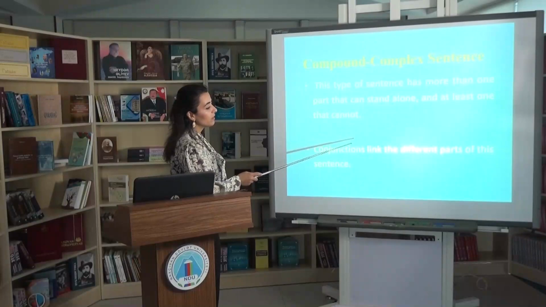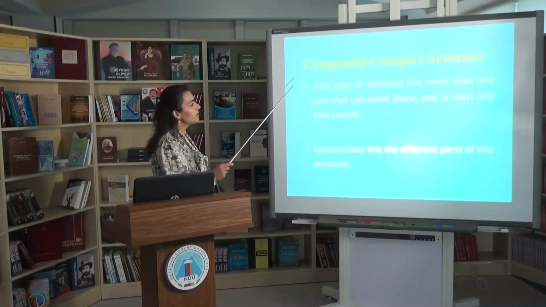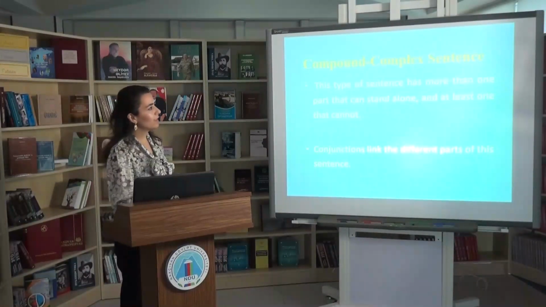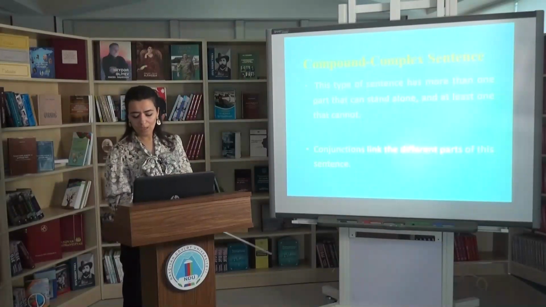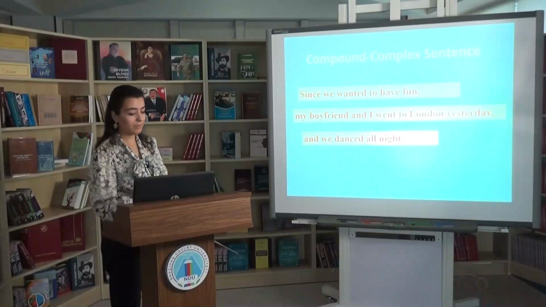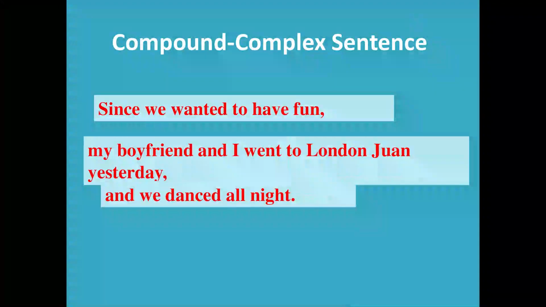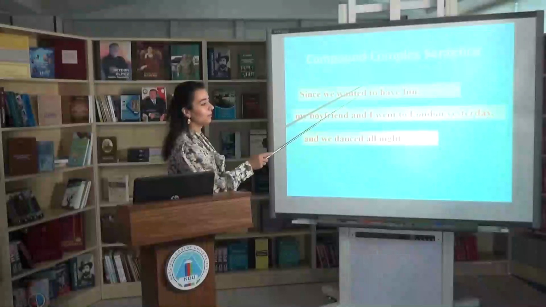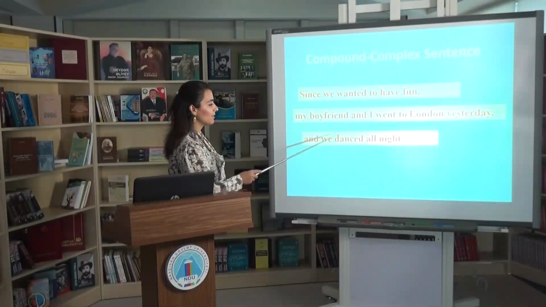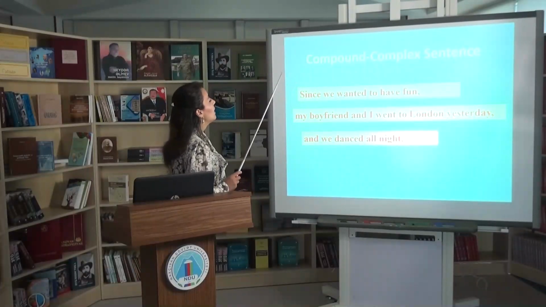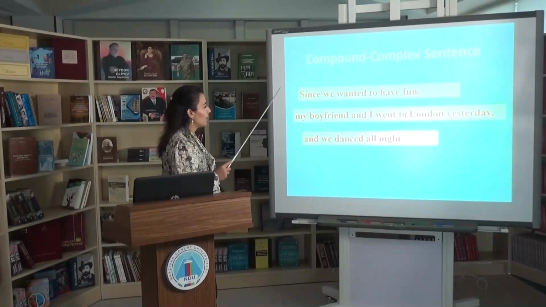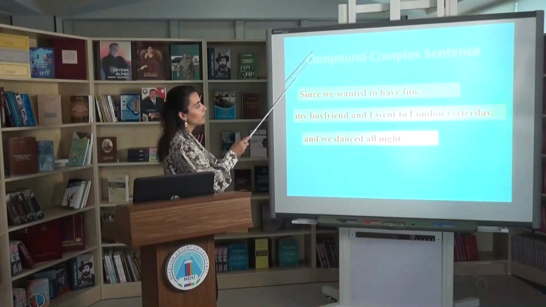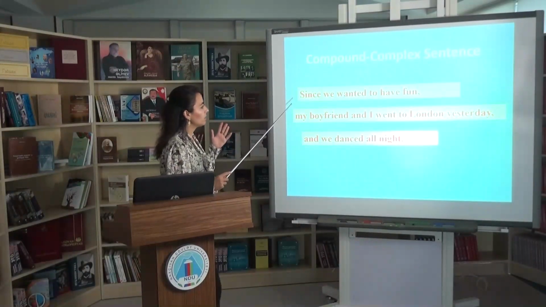Now conjunctions link different parts of this sentence. I think you will understand this type of sentence more clearly with examples. For example: since we wanted to have fun, my boyfriend and I went to London yesterday and we danced all night. So let's pay attention to this structure and observe how a compound complex sentence is constructed.